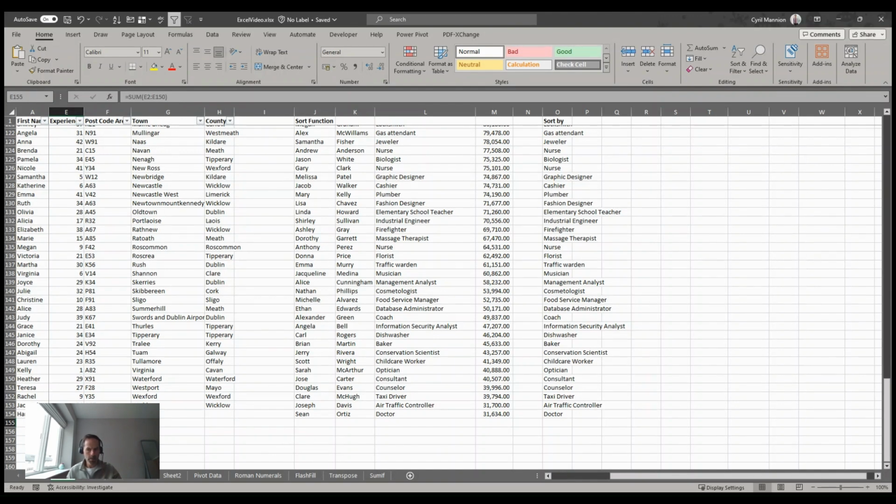When I do that, you'll notice that Excel is prompting me here. It's giving me a little warning symbol, and it's saying this formula references a range that has additional numbers adjacent to it. So Excel is saying, do you want to take those numbers beside it into this formula, or are you happy with that? It's just for information. You don't have to do anything with that, but just be aware that's what Excel is prompting you to do. So that's a sum.